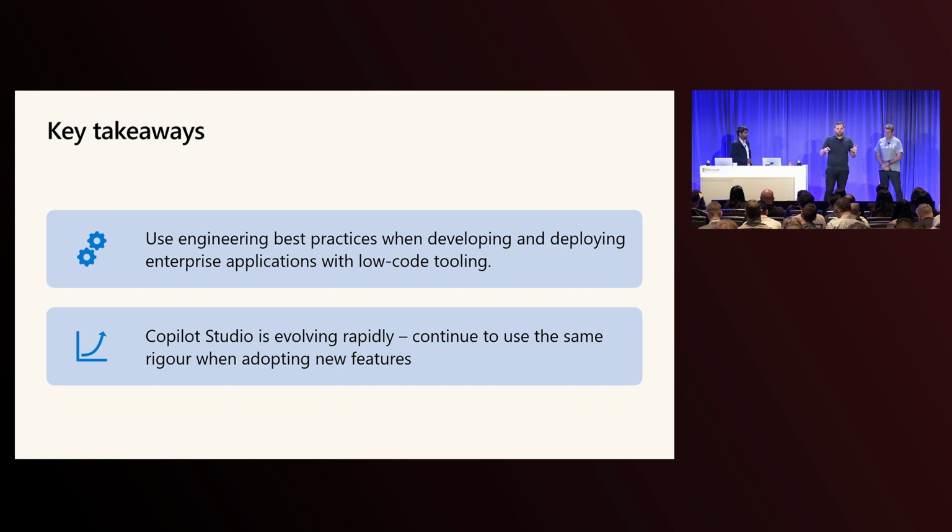So my main takeaway is look at the settings page every few weeks and see what has shown up, because there are a lot of settings that we're enabling by default for new agents that you're building that we don't want to enable for existing agents. Generative orchestration is one. There's using the model knowledge, being able to connect to that agent from other agents. So there's several features that are just coming out that will be enabled by default that are not enabled for existing agents. So please take a look at the settings page every so often.